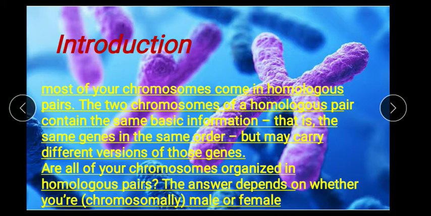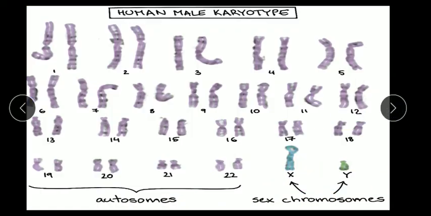If I ask one more question to you, are all of your chromosomes organized in homologous pairs? The answer depends on whether you are male or female. Let us understand the question clearly through the picture. I have placed the human male karyotype.